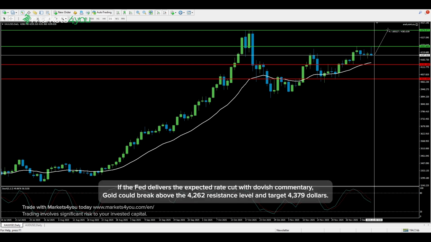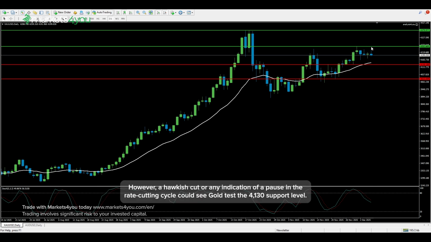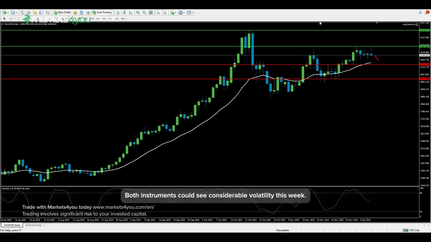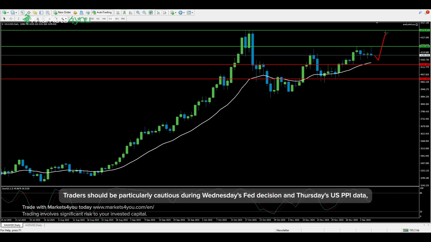If the Fed delivers the expected rate cut with dovish commentary, gold could break above the 4,262 resistance level and target $4,379. However, a hawkish cut or any indication of a pause in the rate-cutting cycle could see gold test the 4,130 support level. Both instruments could see considerable volatility this week. Traders should be particularly cautious during Wednesday's Fed decision and Thursday's US PPI data, as these events can cause sudden spikes in volatility and potential gap risks.